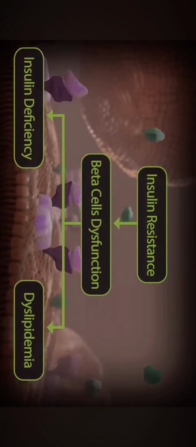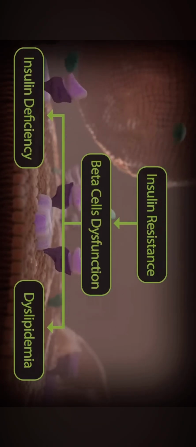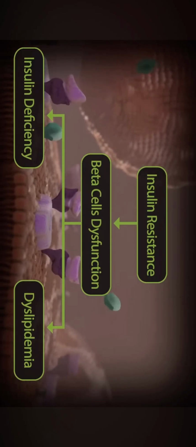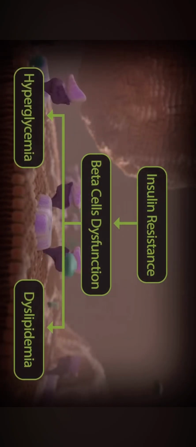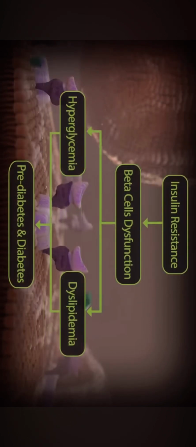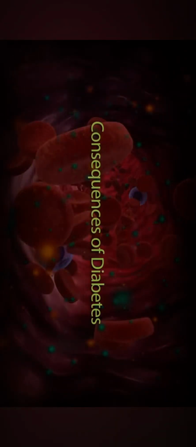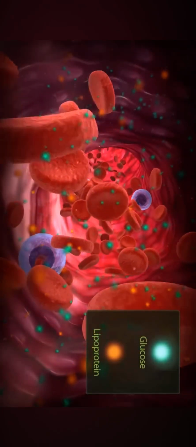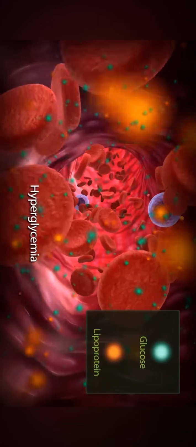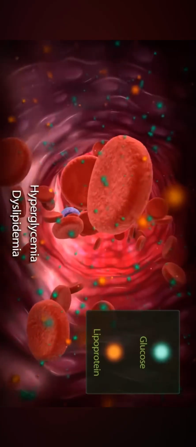A drop in insulin production by the pancreas occurs from strain on the hormone-producing beta cells, and beta cell dysfunction eventually leads to an insulin deficiency. Without adequate levels of insulin, your body's ability to control glucose levels is disrupted, and glucose levels increase, defining the onset of prediabetes and diabetes. Too much glucose circulating in your blood, hyperglycemia, and too many harmful lipids circulating in your blood, dyslipidemia, are two conditions that are characteristic of prediabetes and diabetes.